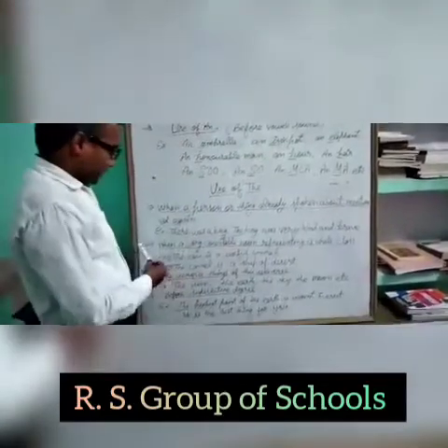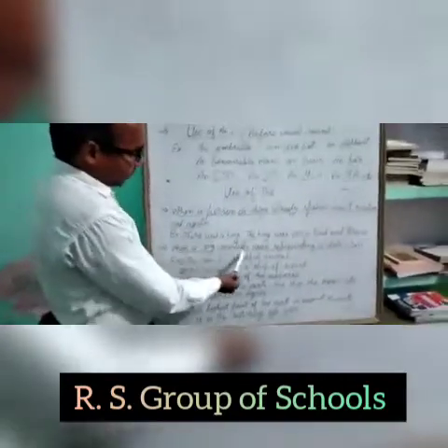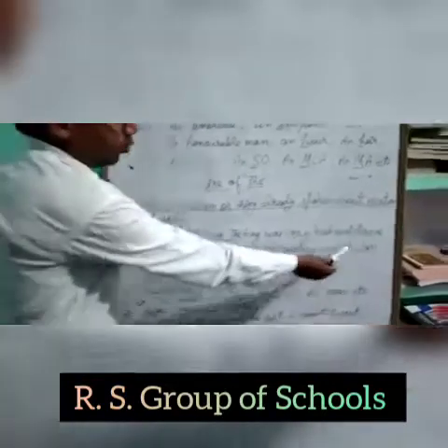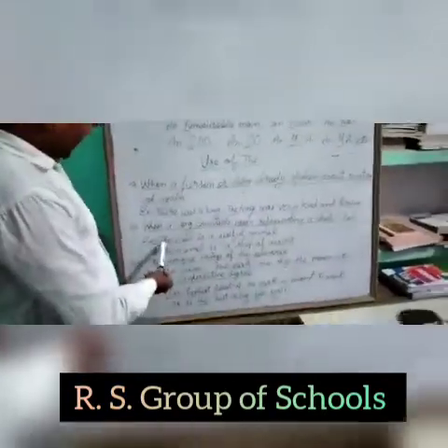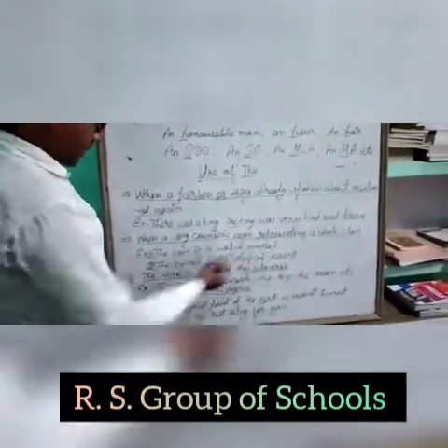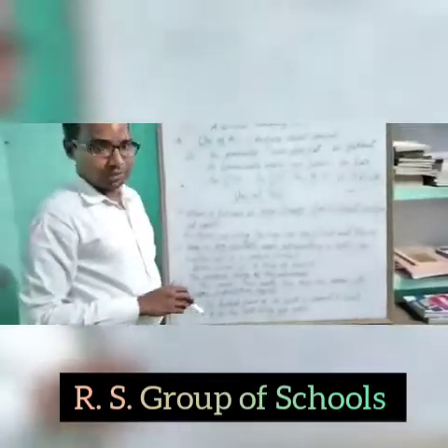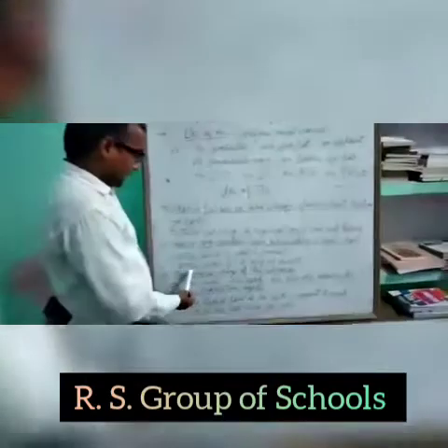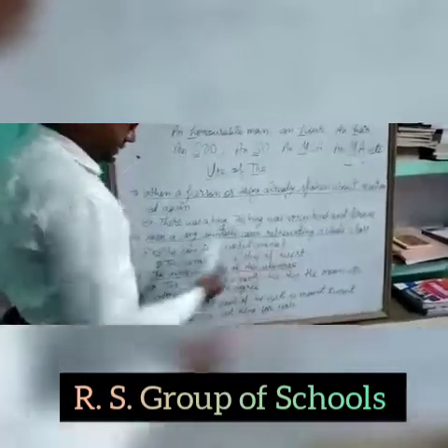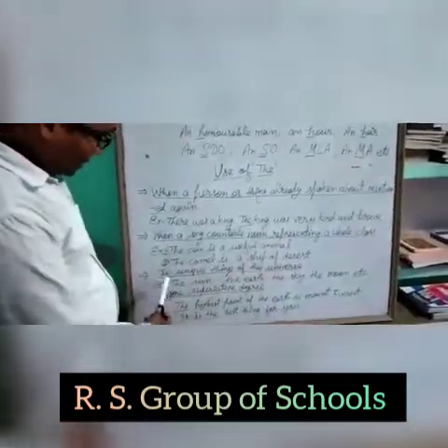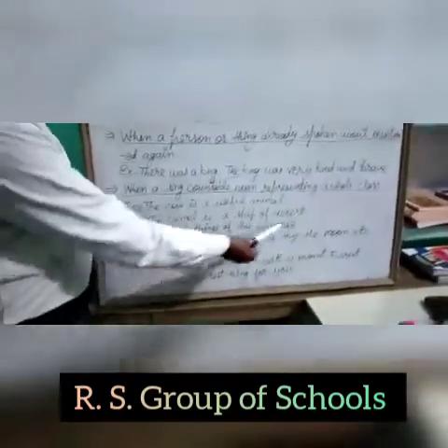Next point is when a single countable noun represents a whole class. Like, the cow is a useful animal. Here the cow represents the whole class of all the cows of this world. The camel is the ship of the desert. Next are the unique things of this universe.